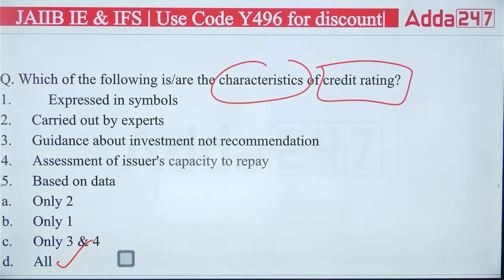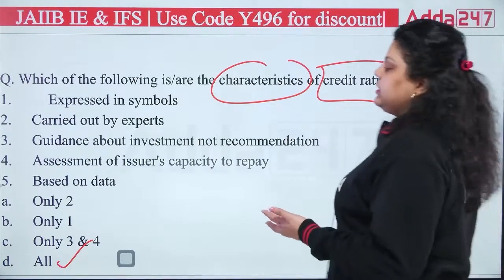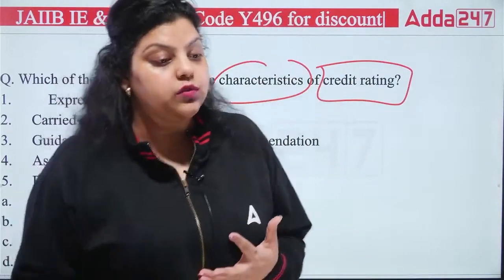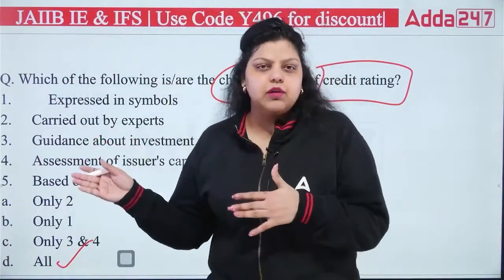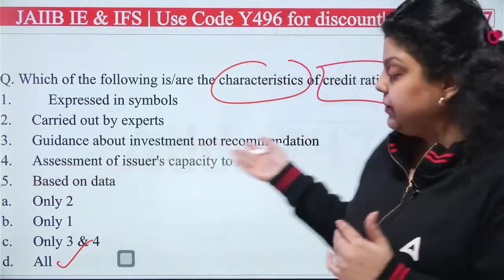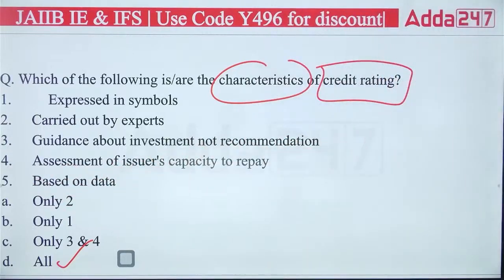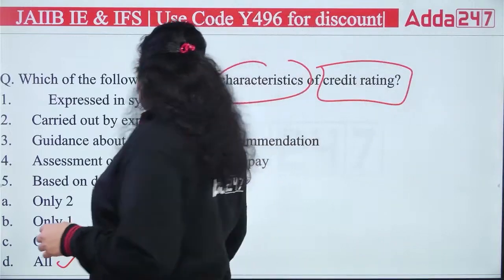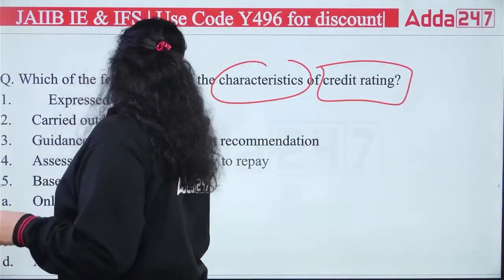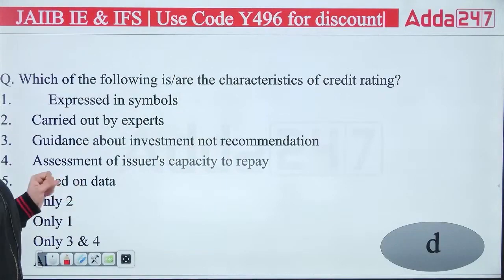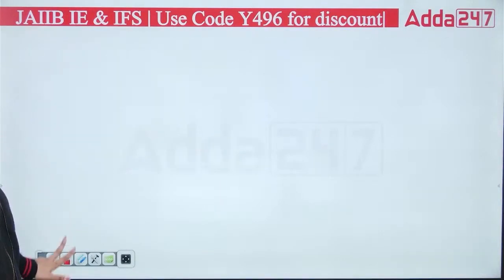Assessment of issuer's capacity to repay. When the credit rating agencies are providing you a credit rating, they actually assess the situation of a company. Are they capable of making the repayment of the funds which they are collecting? Then also based on data. So the right answer is D. All are the characteristics of credit rating. All are correct. Right answer will be D. Okay. Next question.